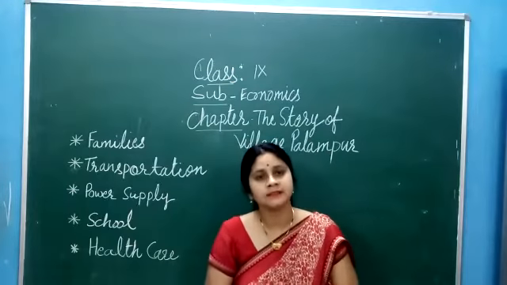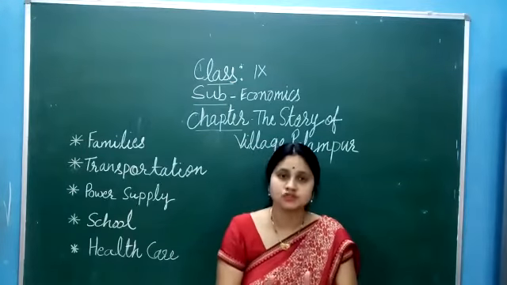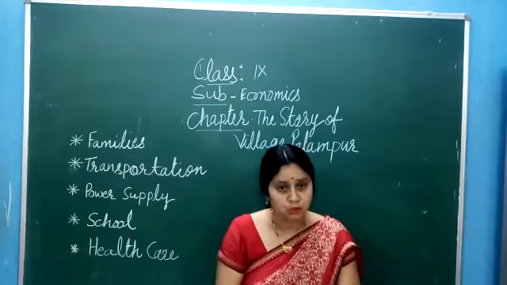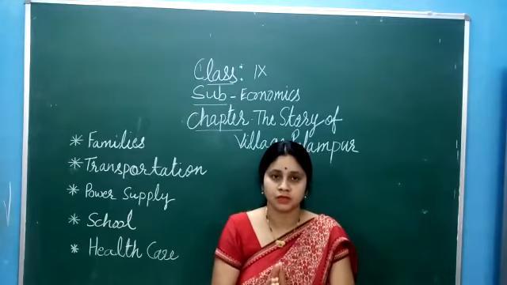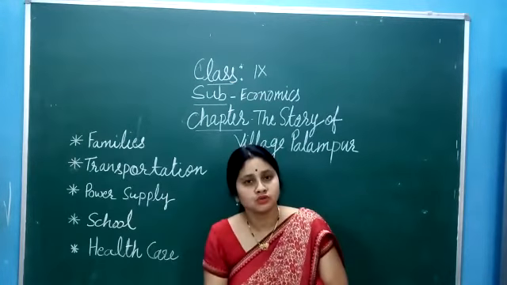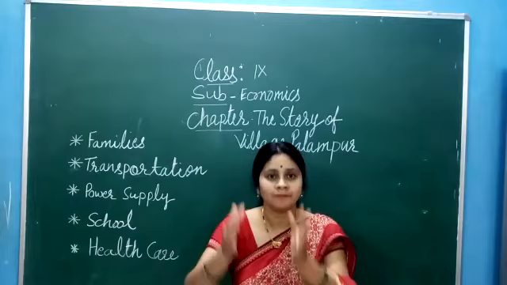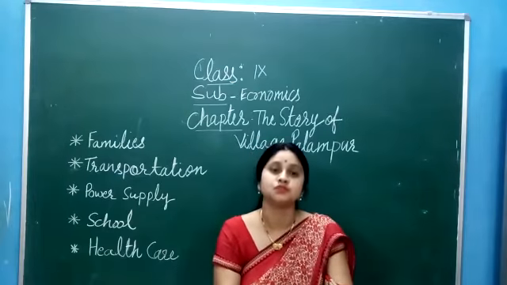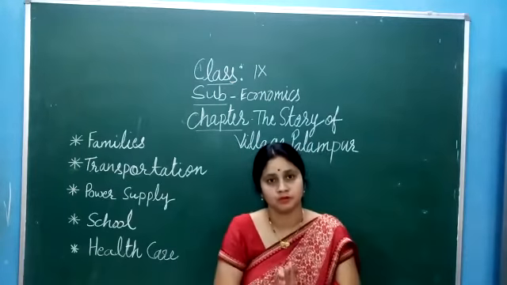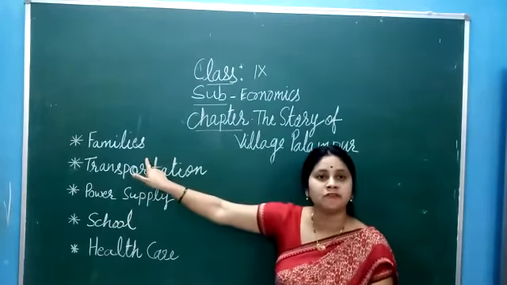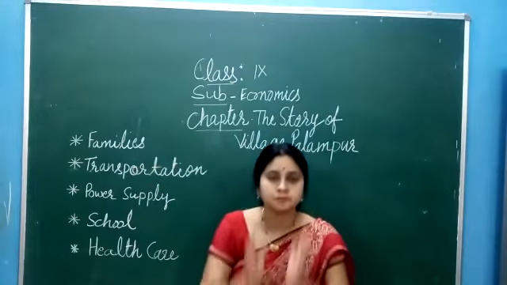Second important thing that you should know, that land distribution is also not equal in this particular village. Okay, because those belonging to lower caste have less land in comparison to the upper caste people. So this is all about the families of village Palampur.